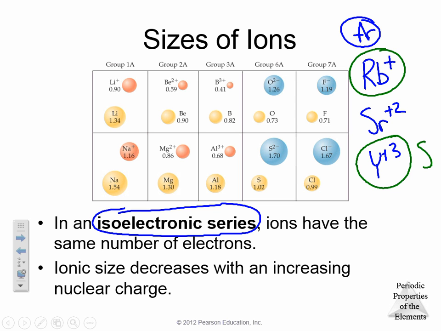Rubidium, since it has the smallest nuclear charge, would be our largest ion, and then strontium is in the middle, would be our medium ion. And we'll do some examples with that in class, and if you have questions on that in class, we'll explain how that size of the atom works. So we have size of atoms and size of ions. That's our first trend that we're going to analyze.